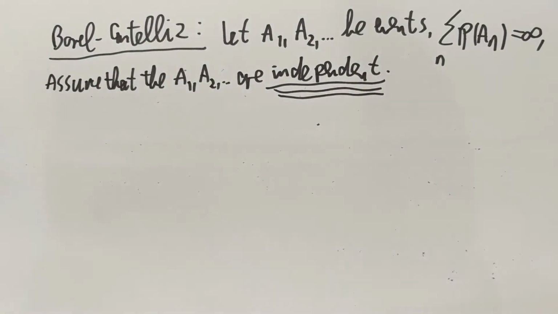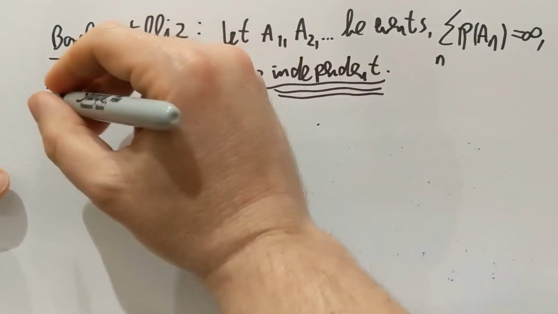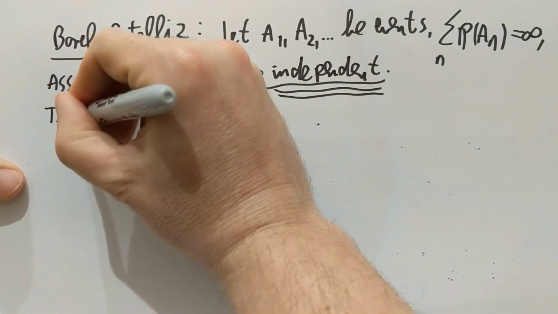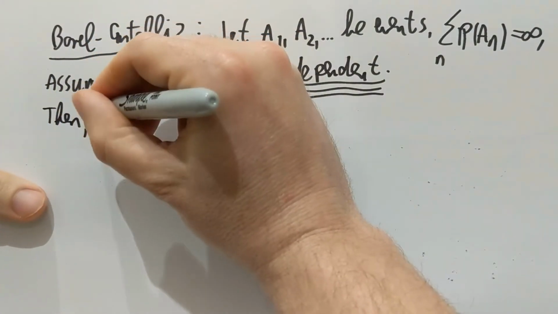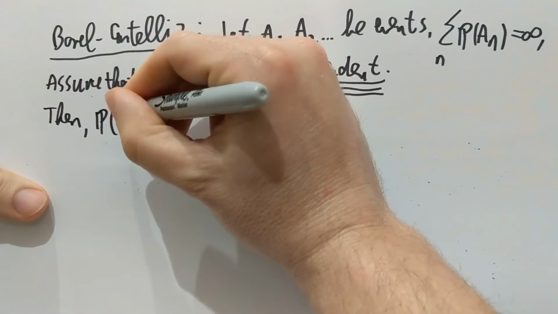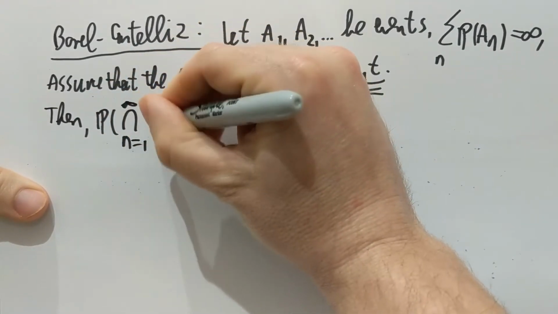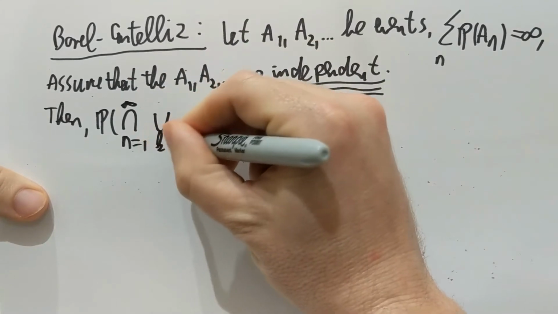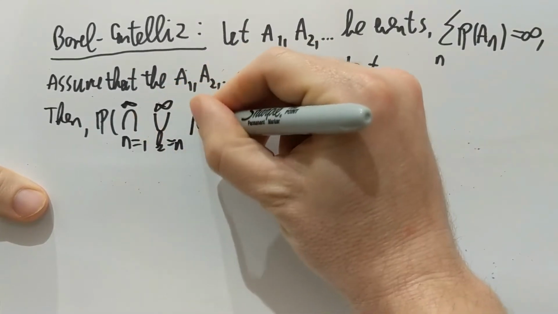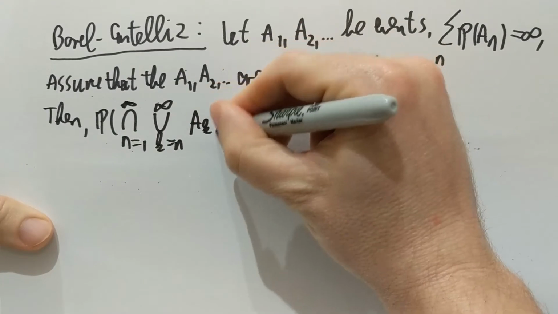Okay? The conclusion is that in this case, the probability of the lim sup, so take the intersection of the tail union, is 1.